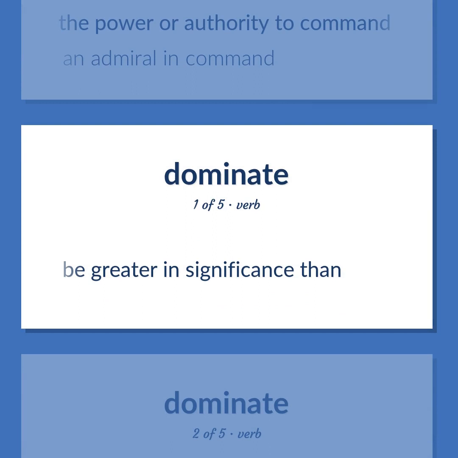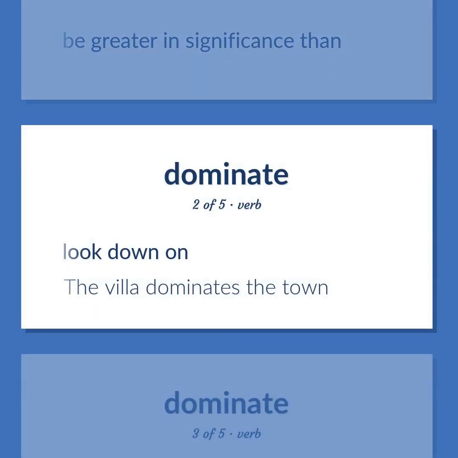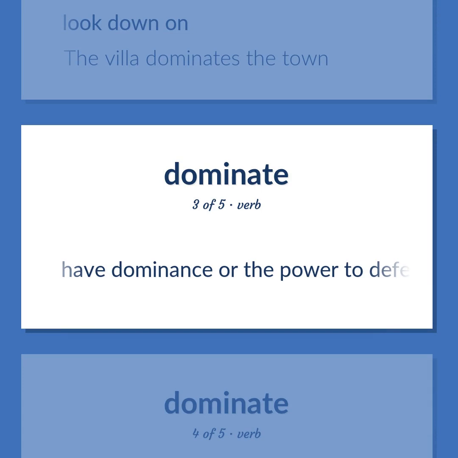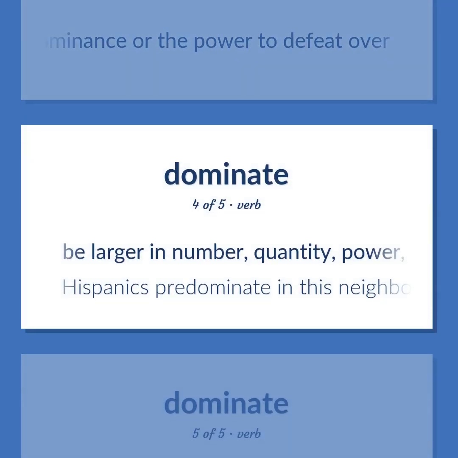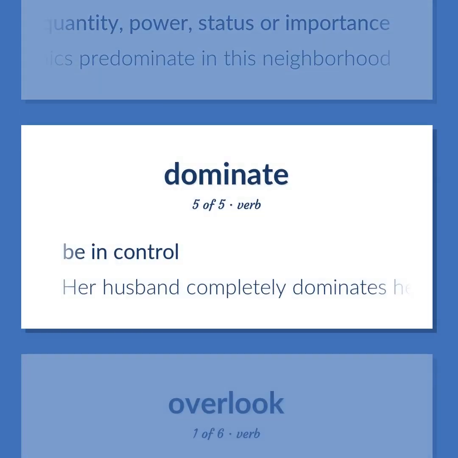Be greater in significance than. Look down on. The villa dominates the town. Have dominance or the power to defeat over. Be larger in number, quantity, power, status or importance. Hispanics predominate in this neighborhood. Be in control. Her husband completely dominates her.